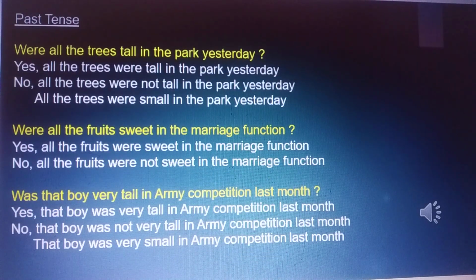Were all the trees tall in the park yesterday? Yes, all the trees were tall in the park yesterday. No, all the trees were not tall in the park yesterday. All the trees were small in the park yesterday.